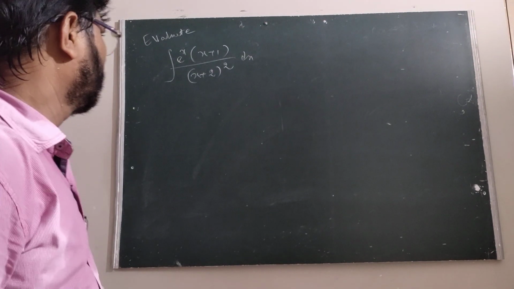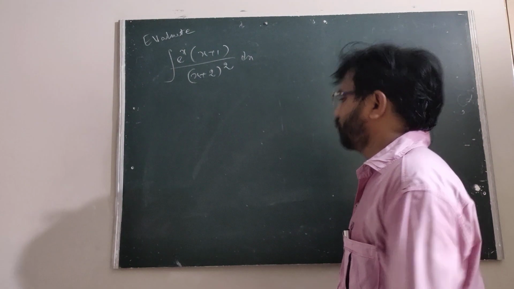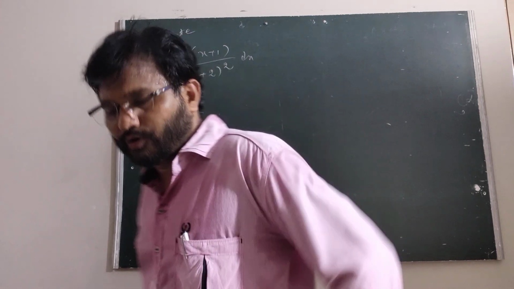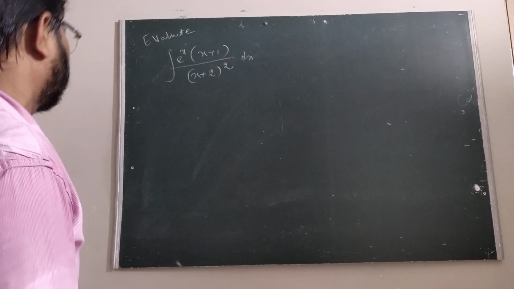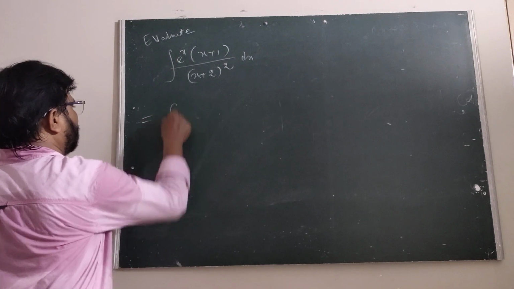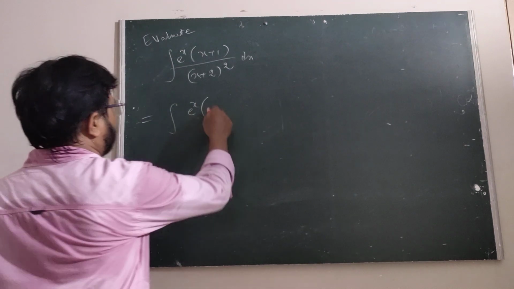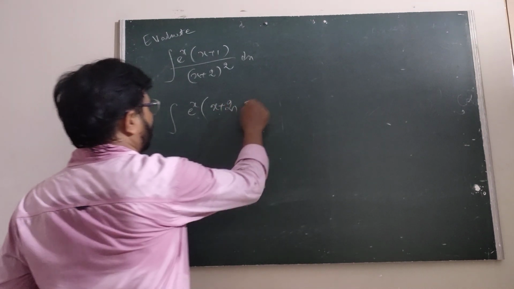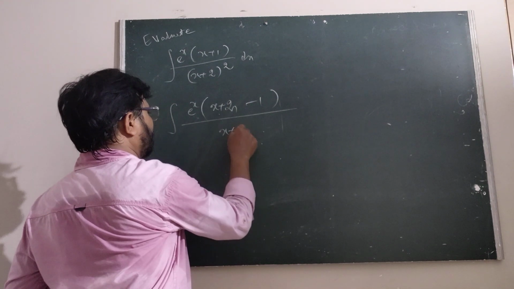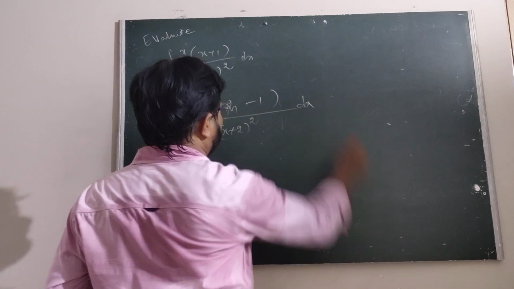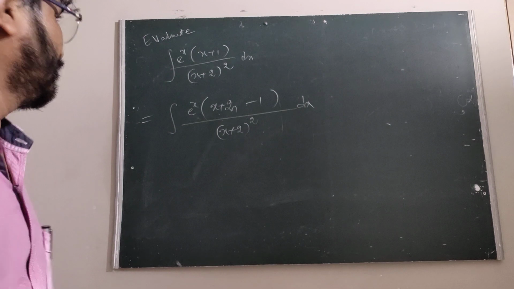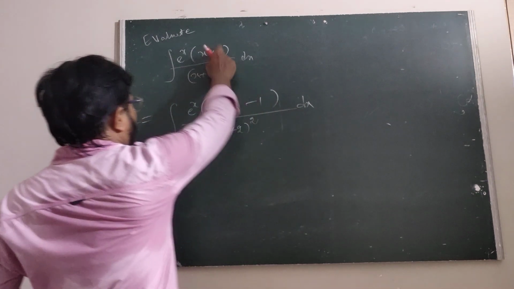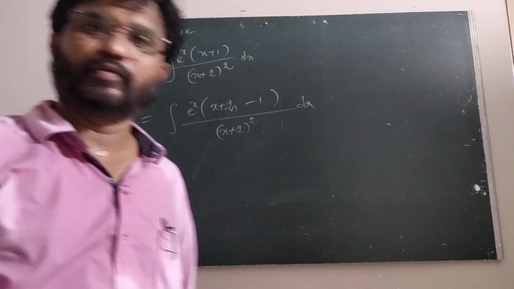Evaluate the integral e power x into x plus 1 upon x plus 2 whole square into dx. Now this is integral e power x into x plus 2 minus 1 upon x plus 2 whole square into dx. Here, x plus 2 minus 1, x plus 2 whole square. This is 2 minus 1, which is 1.